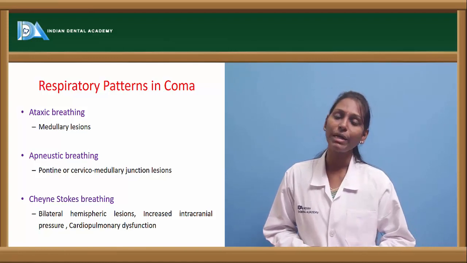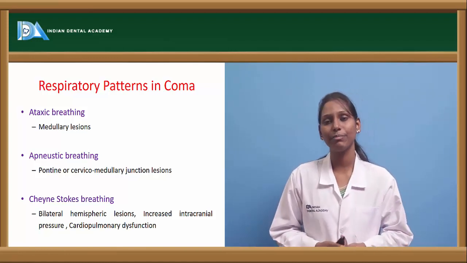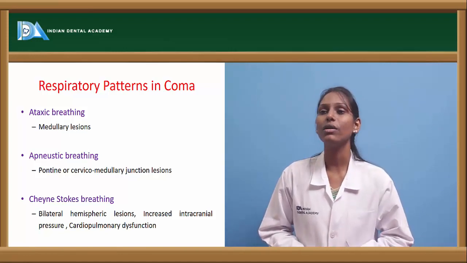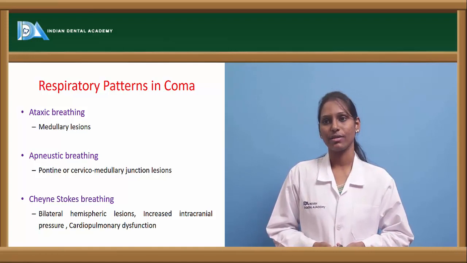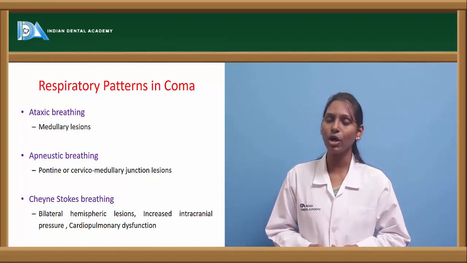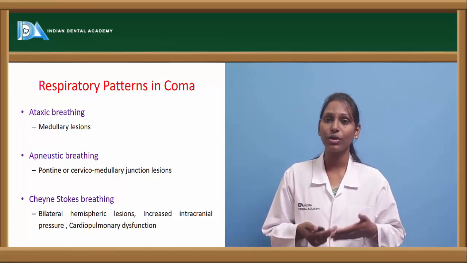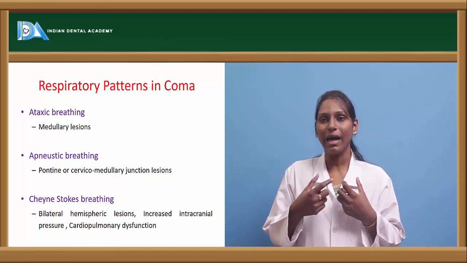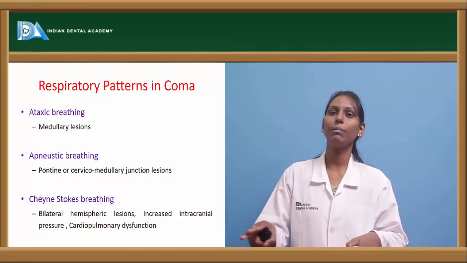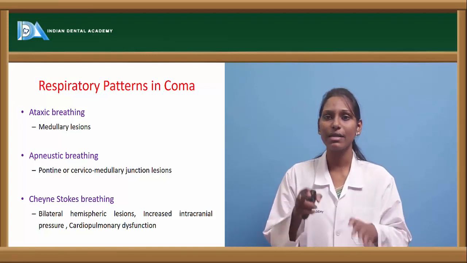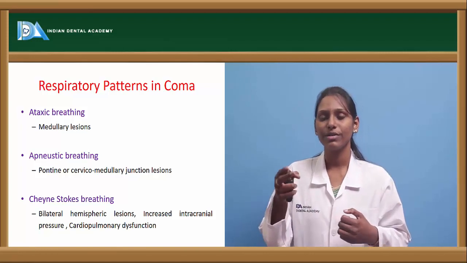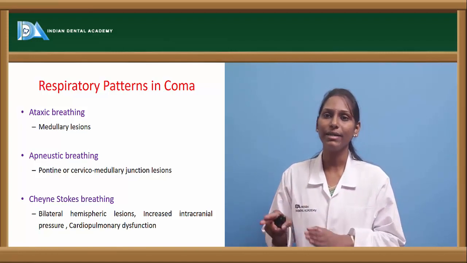Next we have something called apneustic breathing. Apneustic breathing is where the patient usually has deep gasping breaths. The patient takes very deep and gasping breaths, usually because of any pontine or cervico-medullary junction lesions. And we have something called Cheyne-Stokes breathing. This is again an abnormal pattern of breathing where the patient has a deep gasping breath, which is followed by slower paced breathing. Cheyne-Stokes breathing is an irregular breathing, and sometimes the patient will have deep, rapid breathing, which is followed by slow, mild breathing.